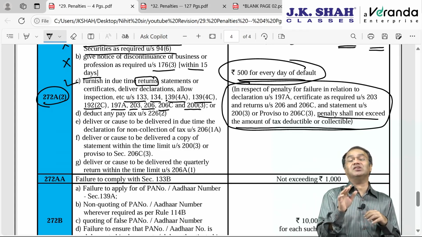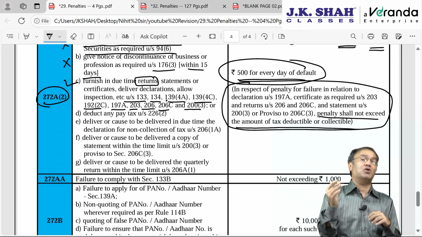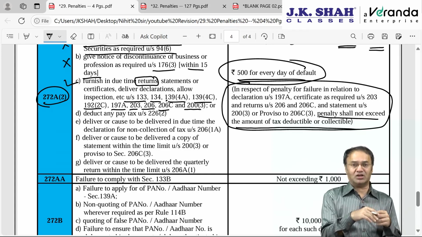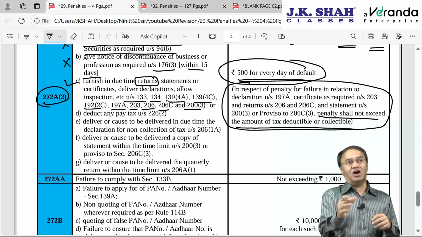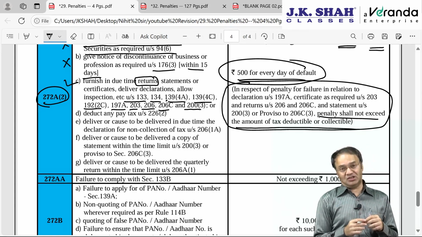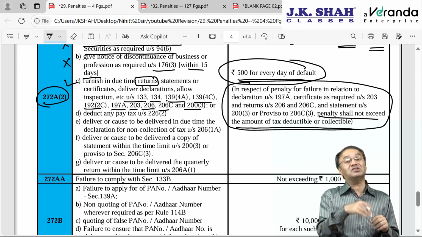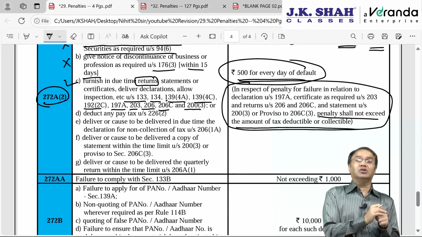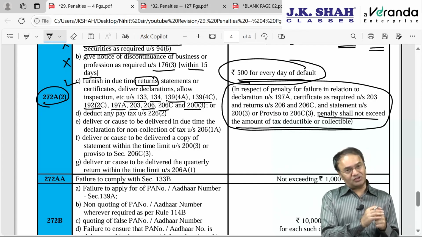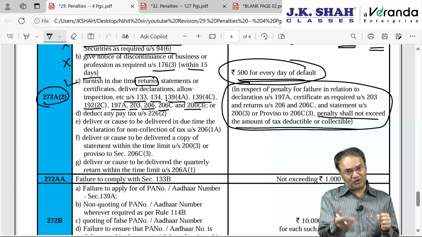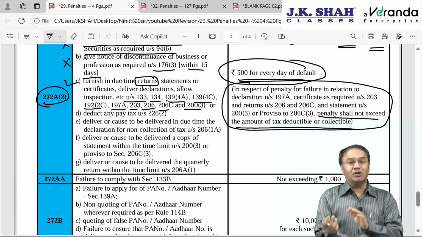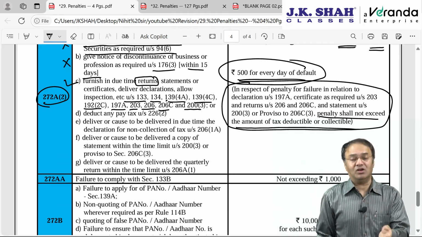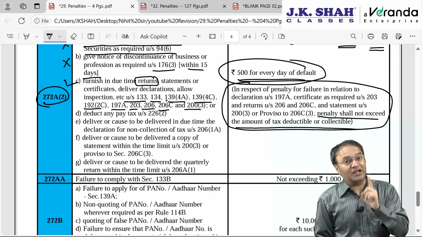Recently, 2 days back, an ex-student of mine contacted me that the assessing officer has charged interest and the total amount of interest is exceeding the amount of tax. So, can they do this? I said, of course, interest can exceed the amount of tax or amount in default, but penalty for TDS, TCS cannot exceed the amount of tax in default. Other penalties can exceed.